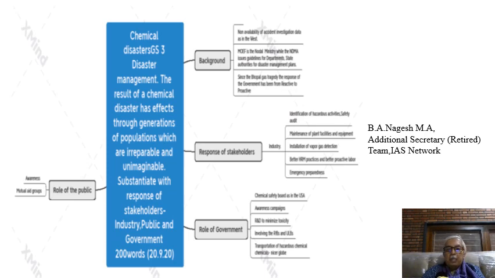Then better HRM practices and better proactive labor. What do I mean by better proactive labor? I mean how the employees have to be proactive. Then emergency preparedness. So emergency preparedness would mean security drills, then to intimate the district administration of the emergency preparedness.